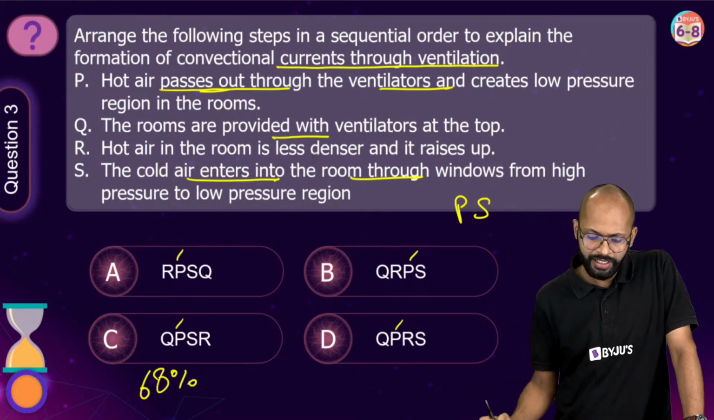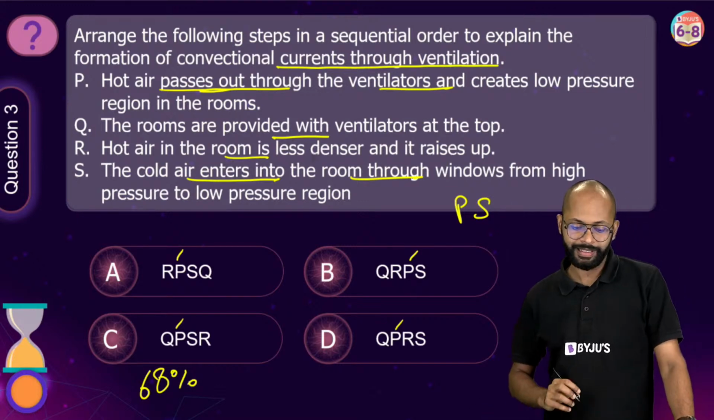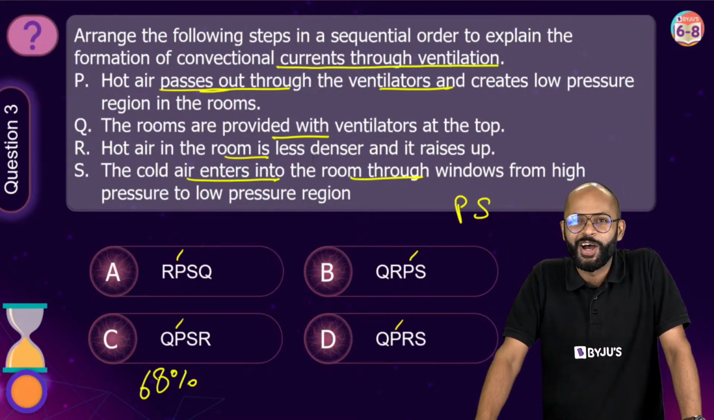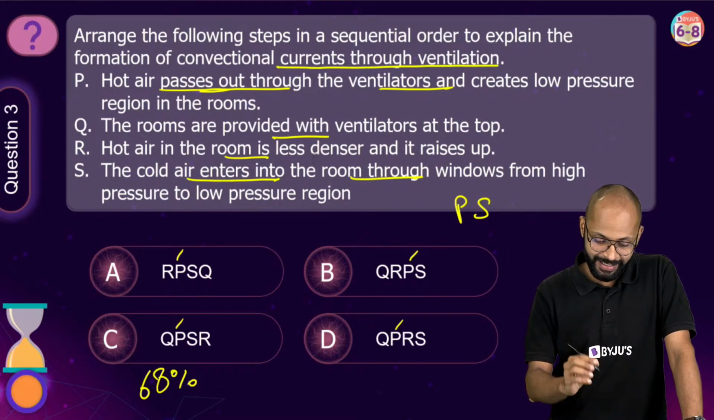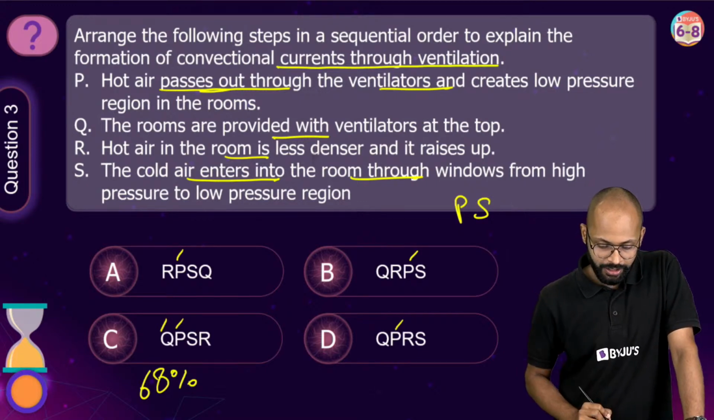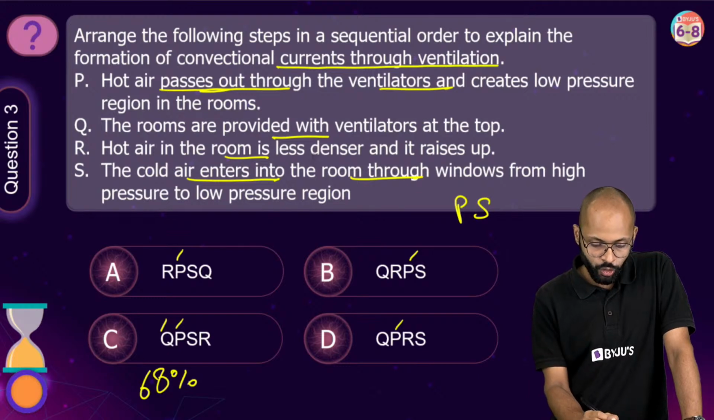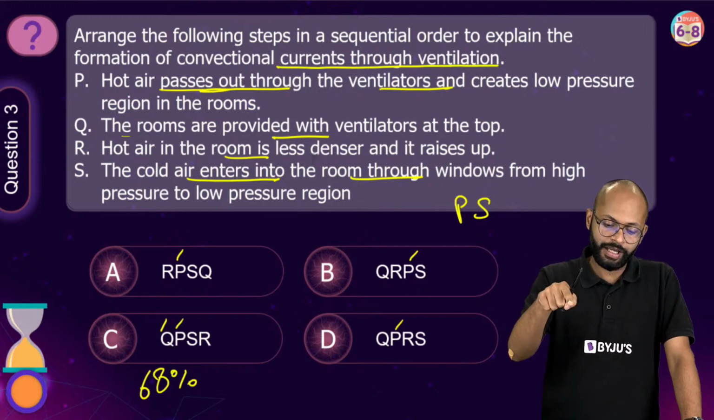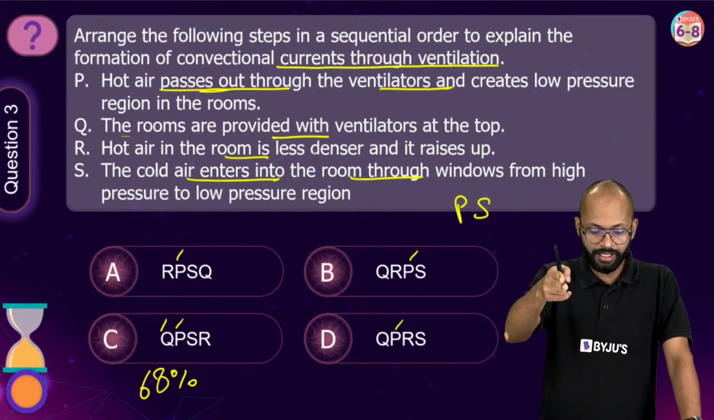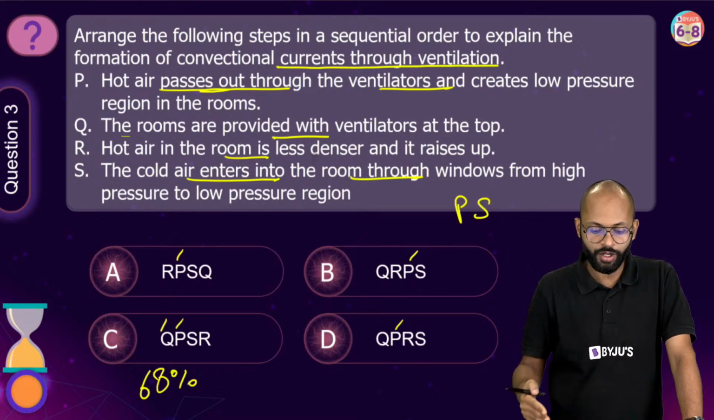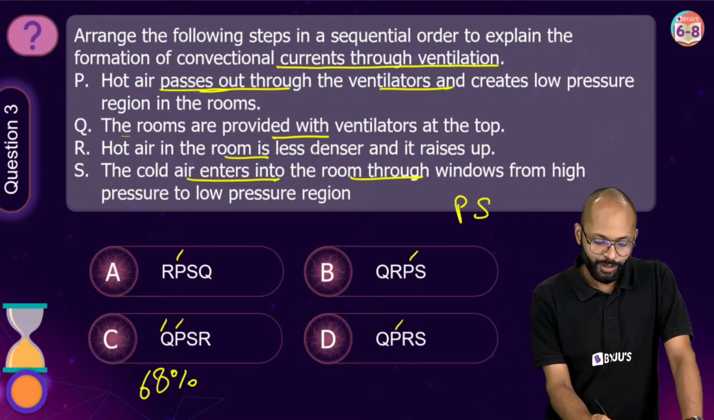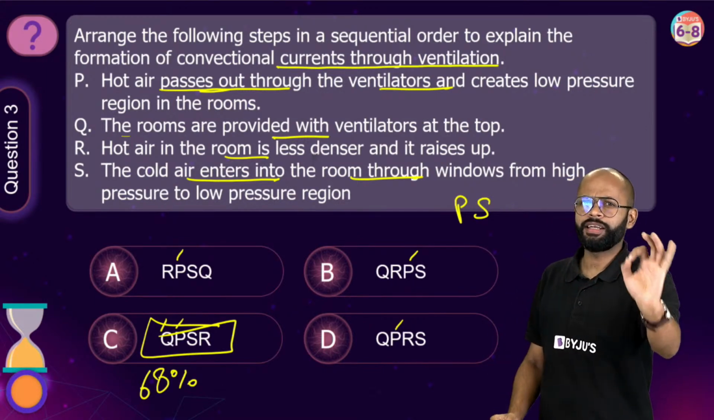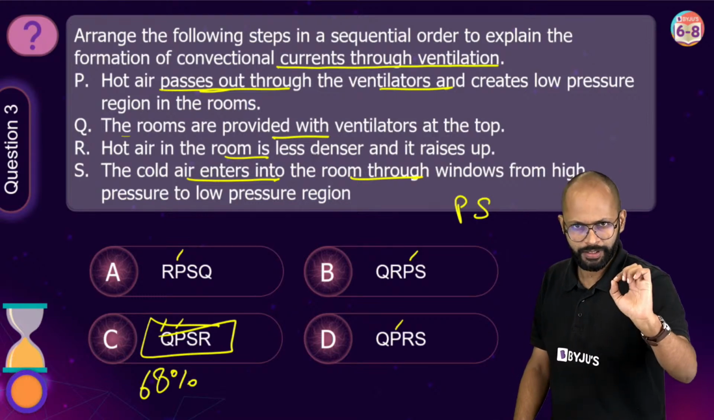Rooms are provided with ventilators at the top and hot air in the room is less dense and it rises up. हाँ जी. अब सोच के देखो, you are saying QPSR, है ना. Q मतलब the rooms are provided with ventilators. P is saying hot air passes out through the ventilators. S is saying cold air enters. और R is saying hot air in the room is less dense. ना, QPSR गड़बड़ हो रही है. Tell me, put your hand on your heart and tell me, option C, does it make sense?